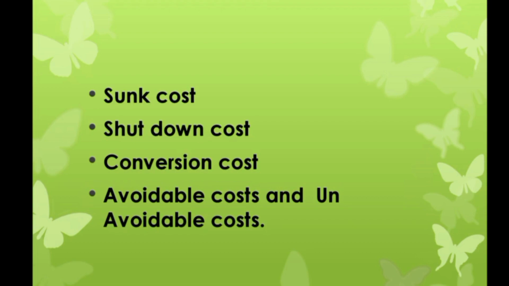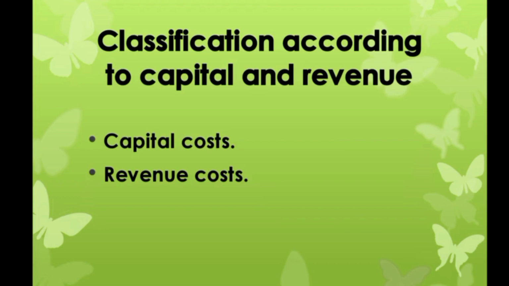Unavoidable costs are those costs which cannot be avoided by discontinuation of a product or department. Next, classification according to capital and revenue. Capital costs are those costs which are incurred purchasing some asset for the purpose of increasing the earning capacity of a business. Revenue costs are those costs which are incurred to maintain the earning capacity of a business, for example, cost of maintaining assets.